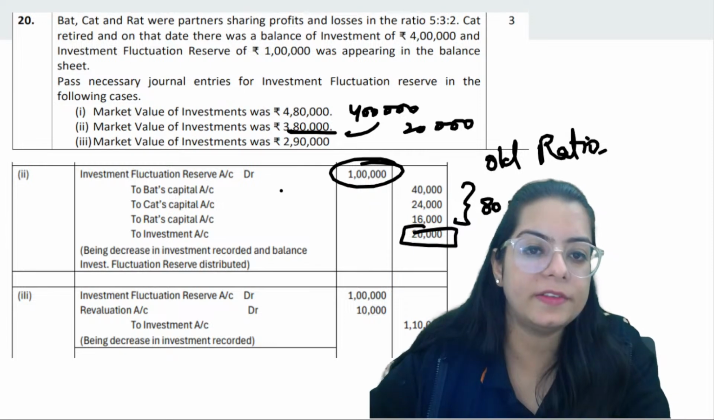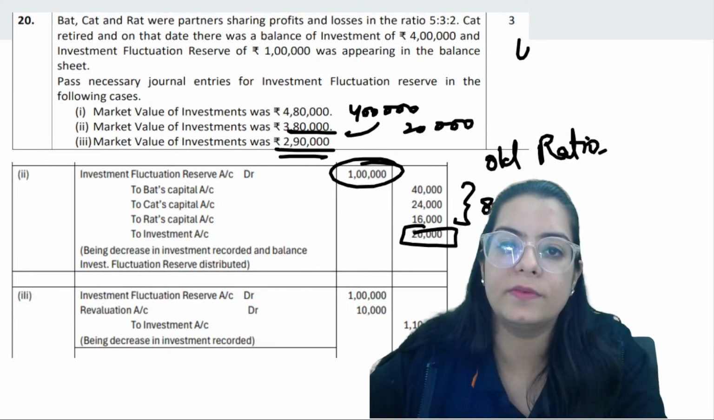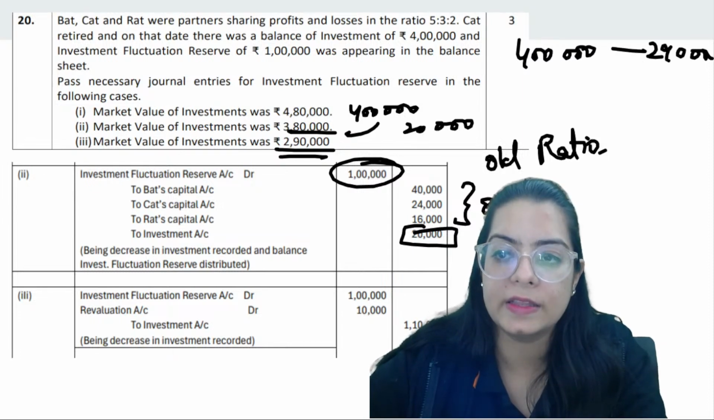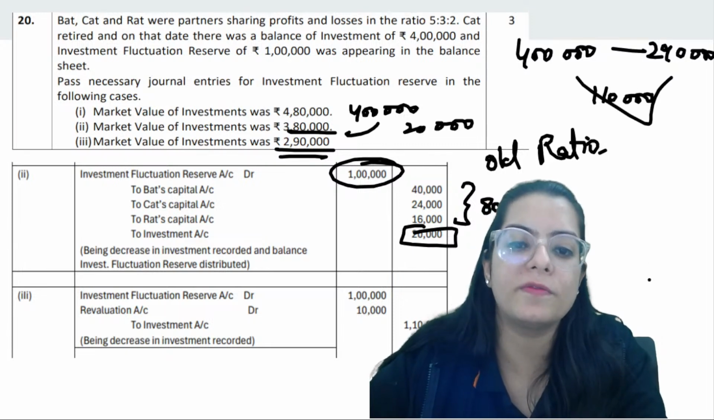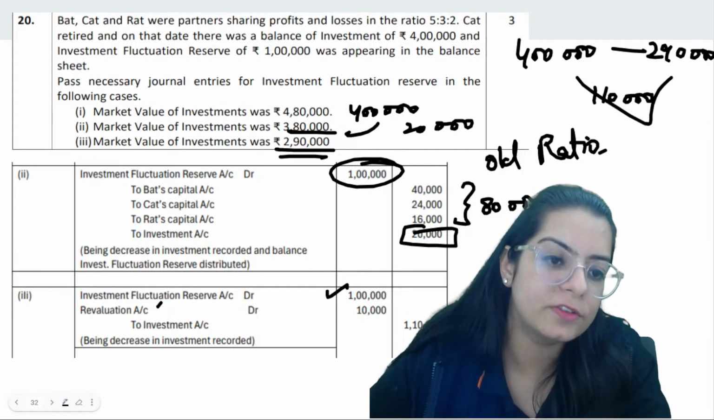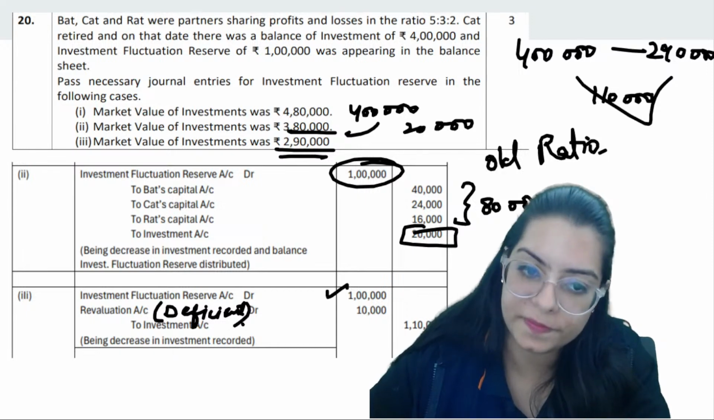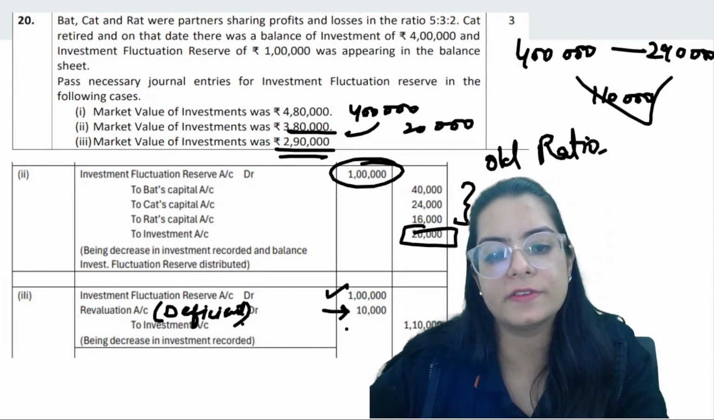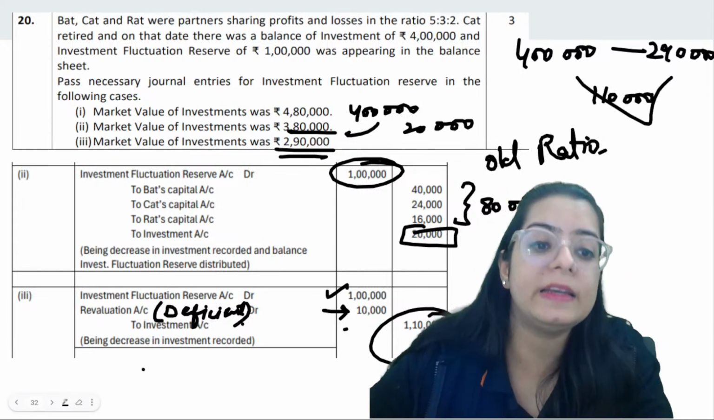Okay, ji. Next, if the value has fallen to 290, the value earlier was 4 lakh, the value has fallen to 290. That means it has decreased by 1 lakh 10,000. We have savings of 1 lakh, but 10,000 is short, deficiency. So deficiency we will cover from revaluation, right? Revaluation will give us the deficiency money and we will cover the investment.